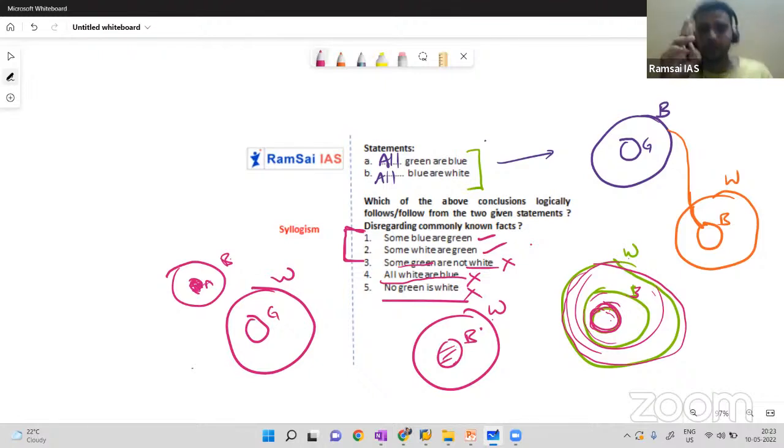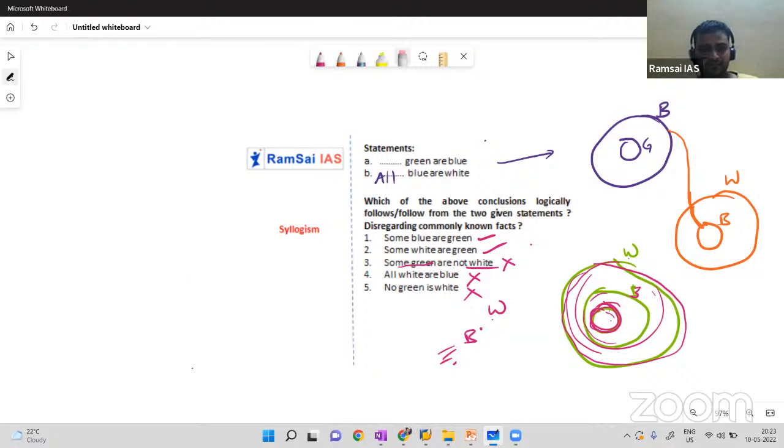Only conclusions 1 and 2 are following statements. So options will be like this only. Only 1 and 2 follow, only 1 and 3 follow, only 2 and 4 follow. Like that options will be given. So hope it's clear. Let me change the same question with different statements.